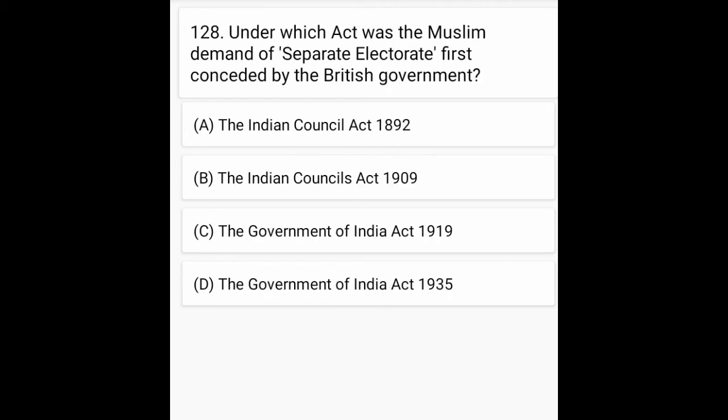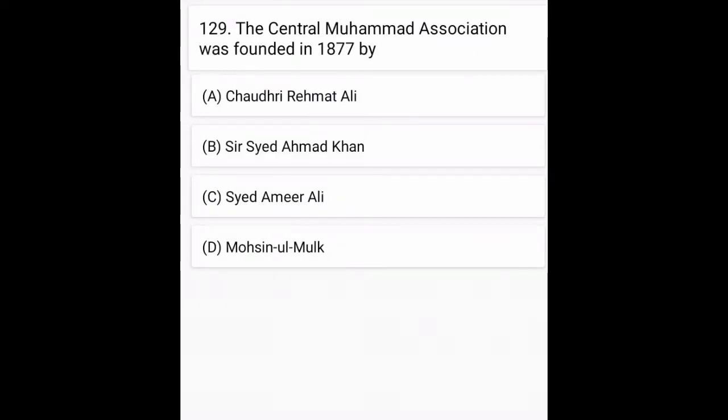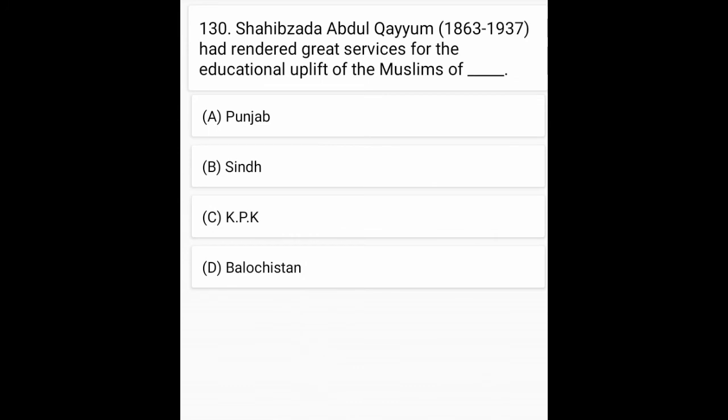Under which act was the Muslim demand of separate electorates first conceded by British government? Option B is correct, the Indian Councils Act 1909. The Central Muhammadan Association was founded in 1877 by. Option C is correct, Sayyid Amir Ali. Sahibzada Abdul Qayyum had rendered great service for the educational uplift of Muslims of. Option C is correct, KPK.